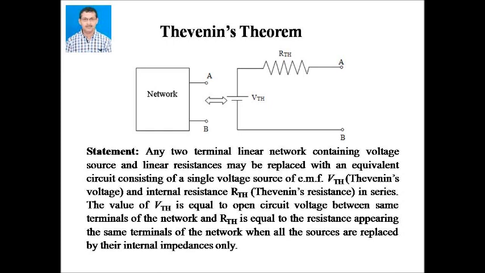The value of Thevenin's voltage VTH is equal to the open circuit voltage between the same terminals of the network, and Thevenin's resistance RTH is equal to the resistance appearing at the same terminals of the network when all the sources are replaced by their internal impedances only.